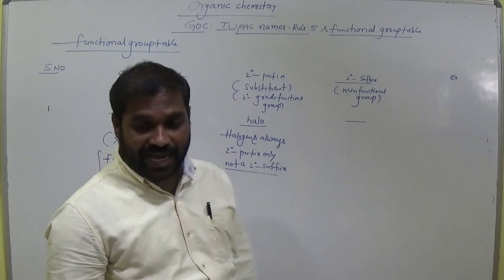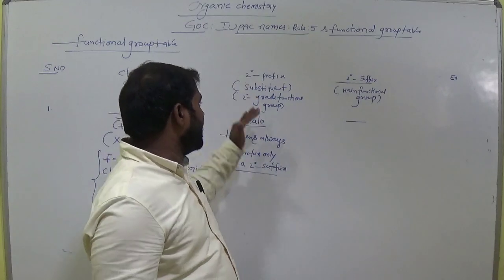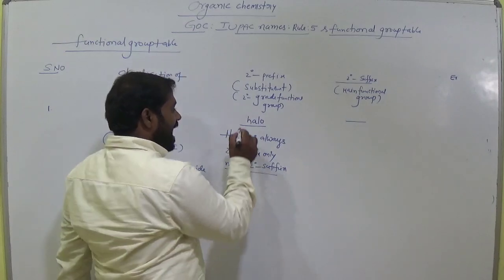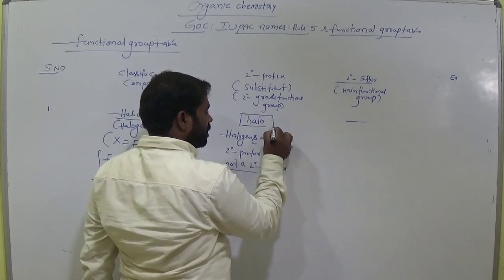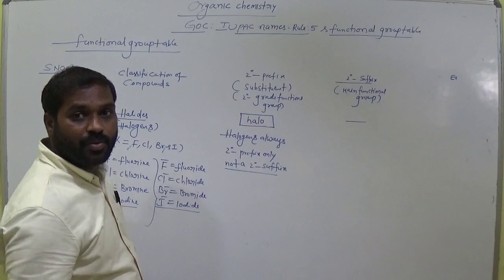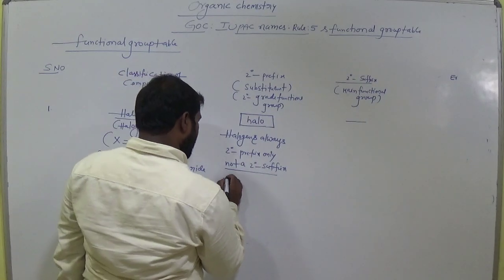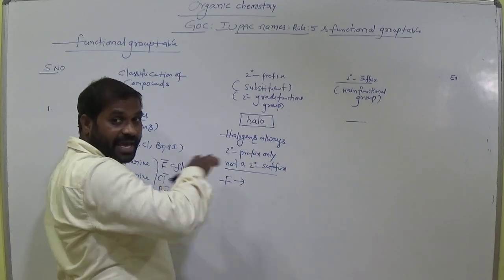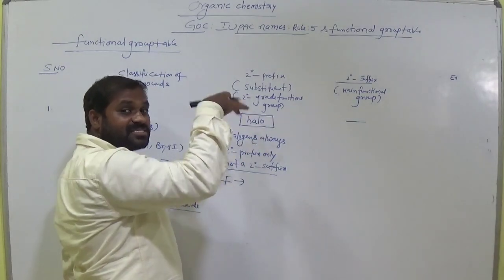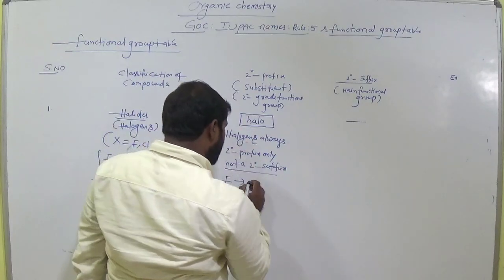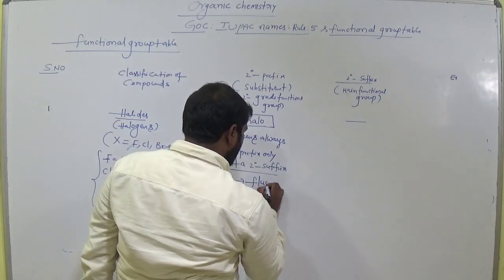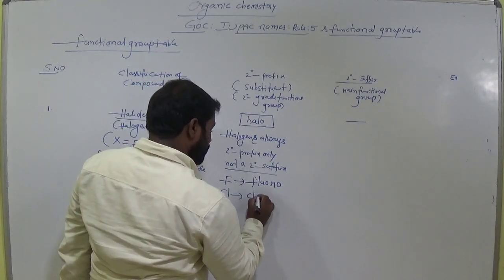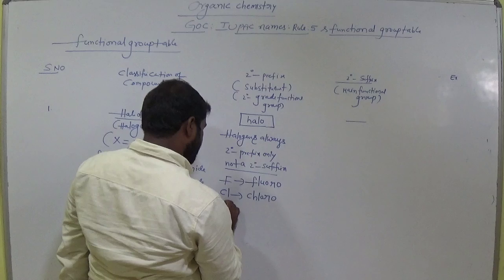Okay. If halogens act as secondary prefix, then we call it halo. Suppose fluorine is there as a substituent in the main chain, then we call it fluoro. Chlorine, we call it chloro.